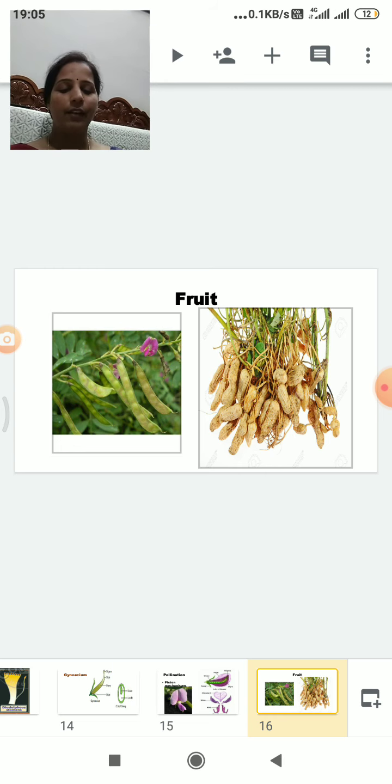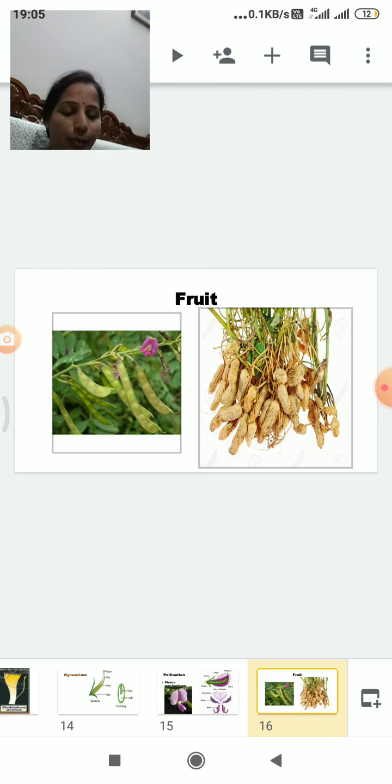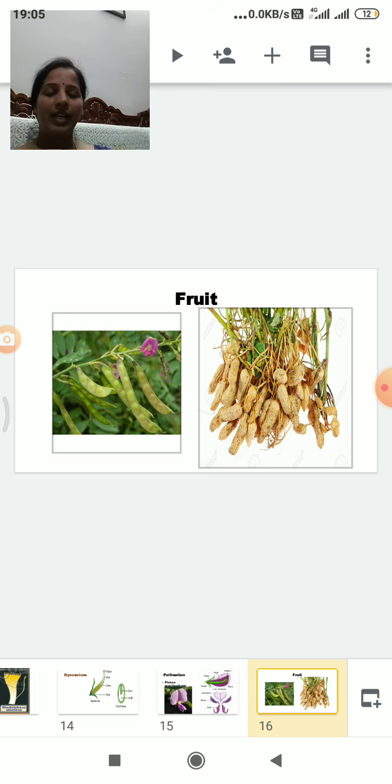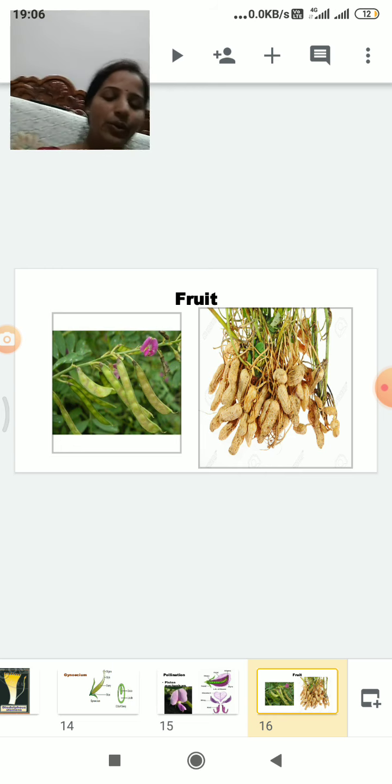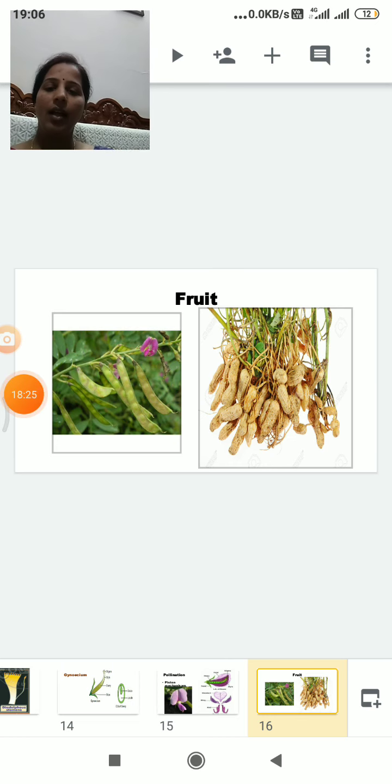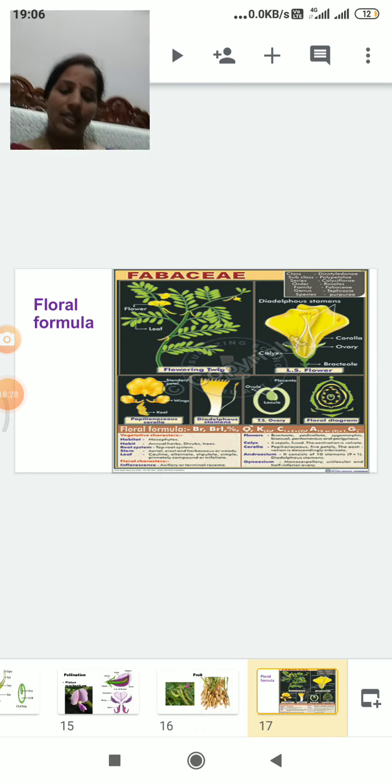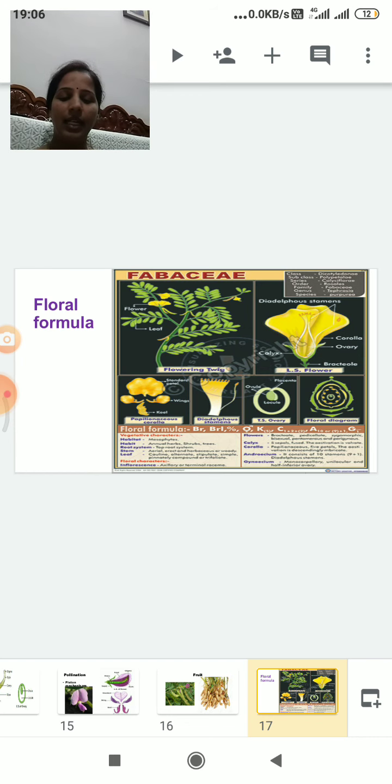In Arachis, the fruit is generally a legume fruit. After fertilization, the gynophore elongates and pushes the embryo into the soil, and they form the fruit underground. This method is geocarpy. And next, seed. The seeds are dicotyledonous and non-endospermic in the members of the Fabaceae family. And next, the floral formula. We can see the type plant is Tephrosia purpurea.